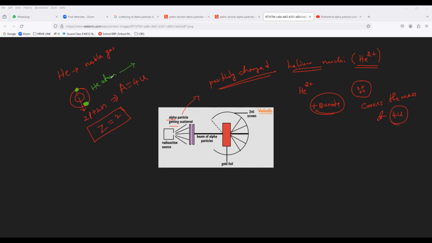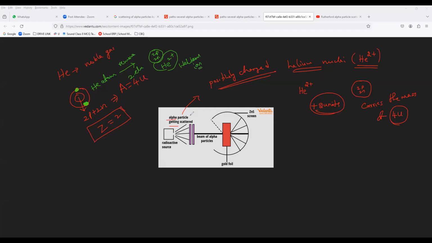Now, if I remove the 2 electrons, then only positive charge is there. That helium atom has 2 protons and 2 neutrons, and the electrons are gone. So what we say is He2 plus. This is the helium ion. Is it okay, everybody? Yes, sir, helium ion.